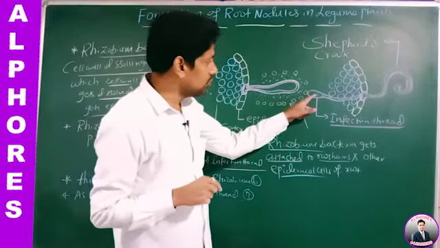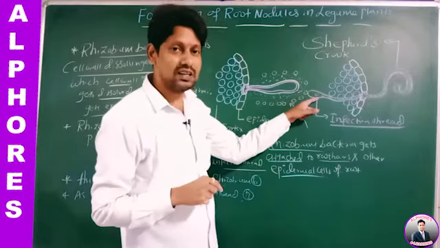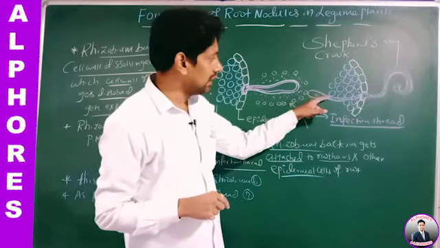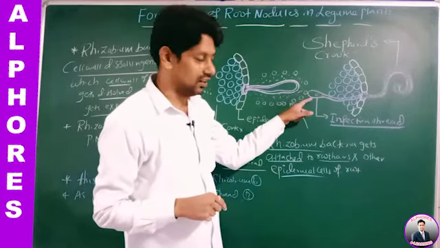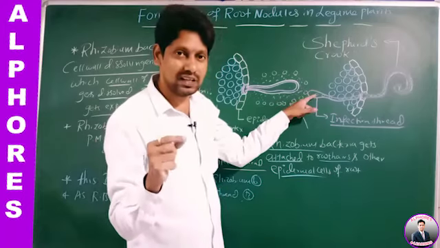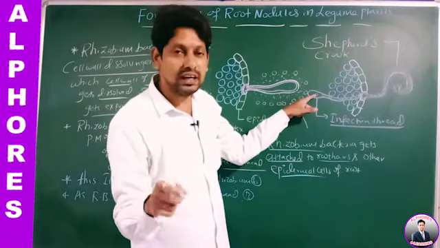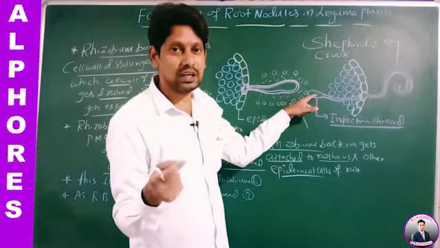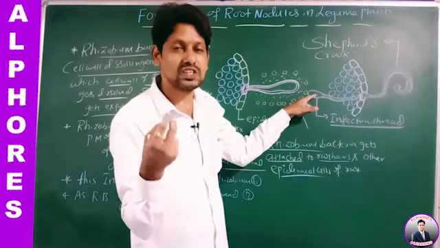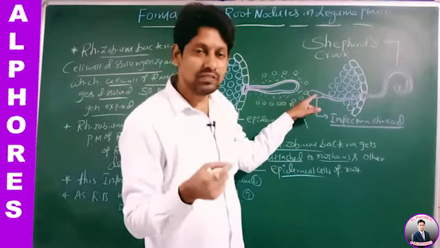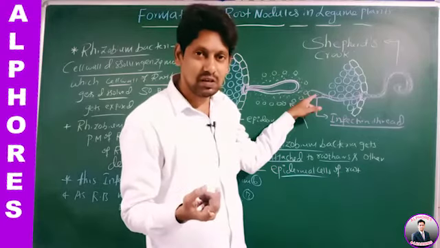Rhizobium bacteria is inside the infection thread. This Rhizobium bacteria secretes a mitogen. In response to this mitogen, the legume root also secretes a stimulant. With the help of this mitogen and stimulant, what happens?